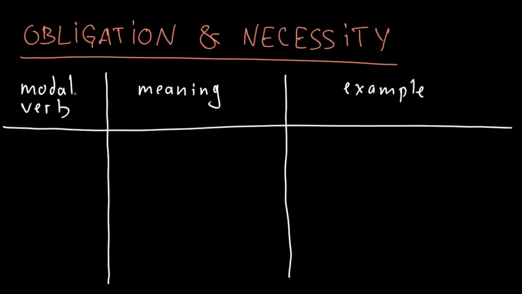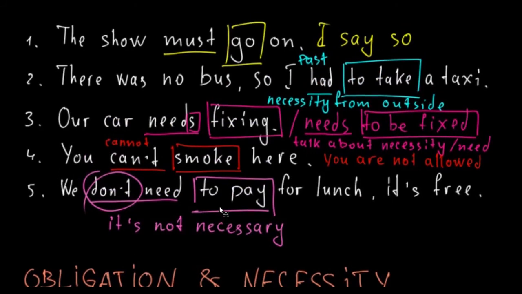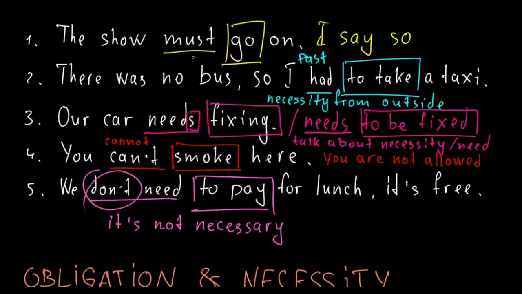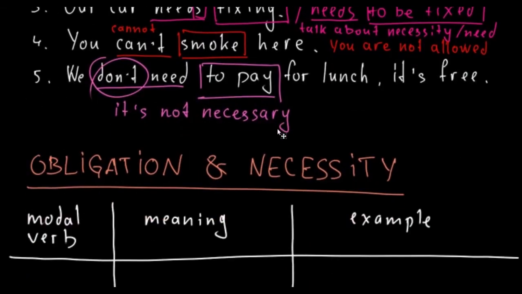So what modal verbs are used to express obligation and necessity? As we see, we have must and probably have to or had to, and maybe need, and perhaps something else. Let's see.